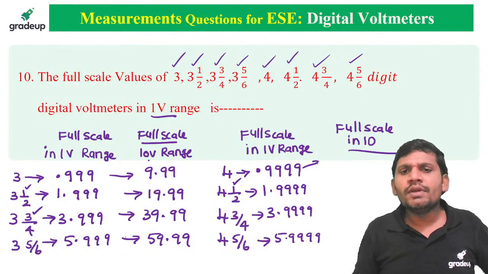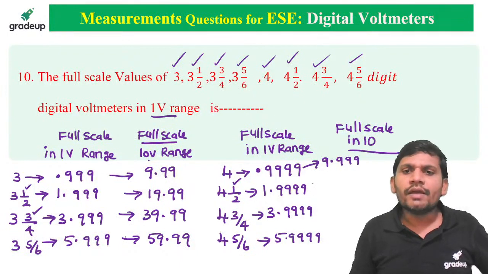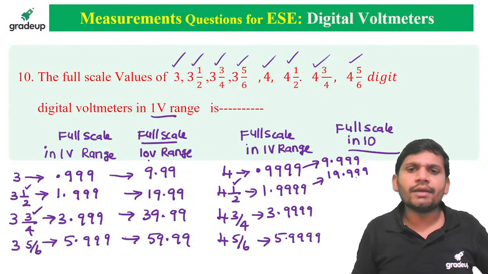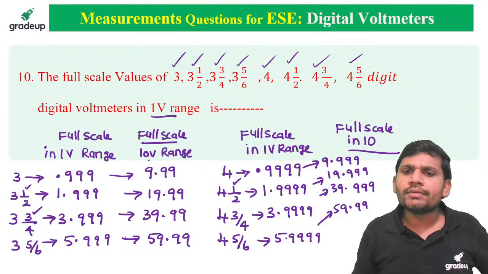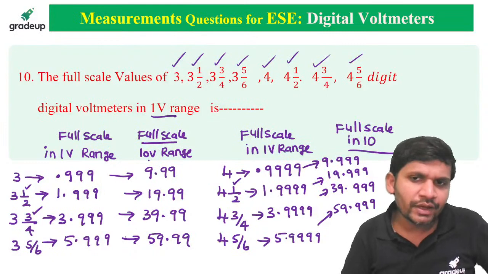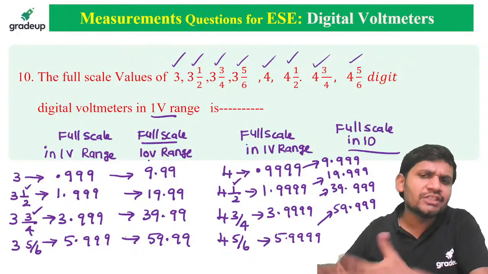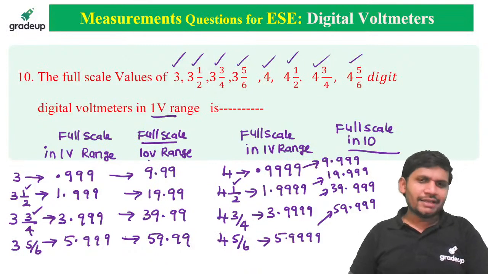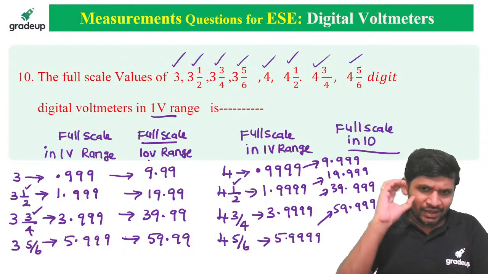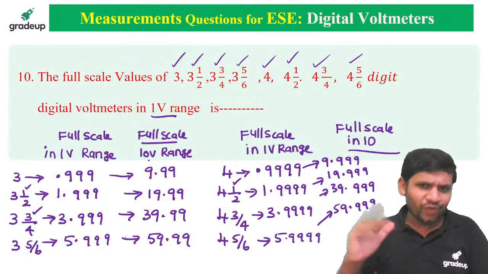This you try. This we can get 9.99. This is 19.999. Is it correct, sir? This is 39.999. Yes, friends. This is 59.999. Over. Like this we can. Similarly, you try for the 100 volts range and 1000 volts range also. How it is displayed. I think you got some clear idea how the display is there for different ranges.